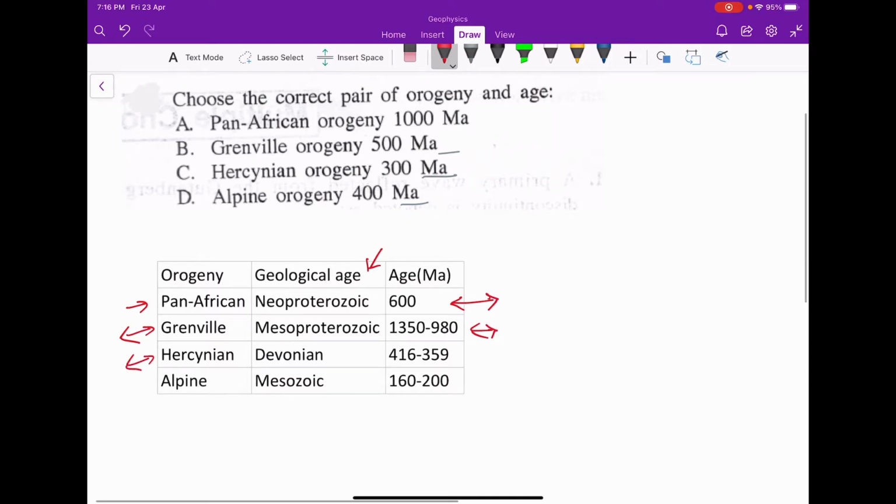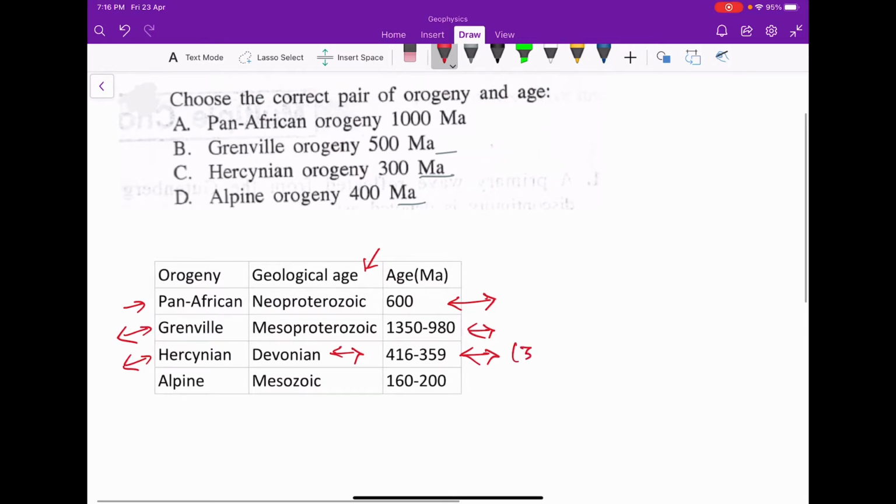Third one is Hercynian, and the geological age is Devonian, and the age is 416 to 359, or you can say up to 300. And the last one is Alpine, which is Mesozoic, and the age is 160 to 200.